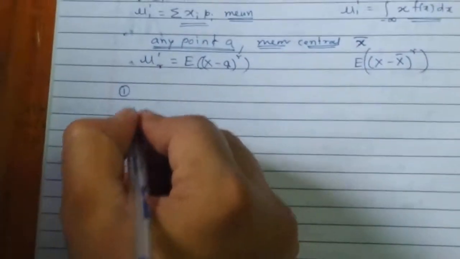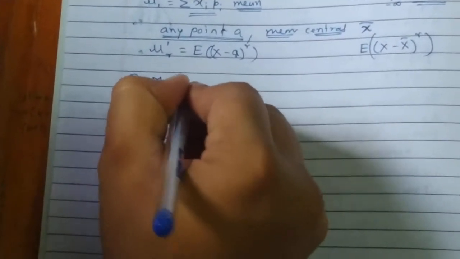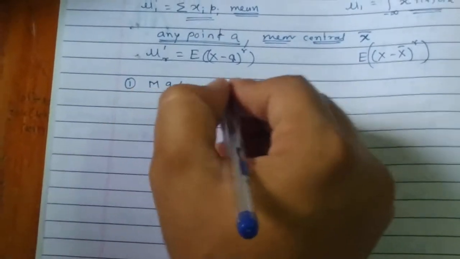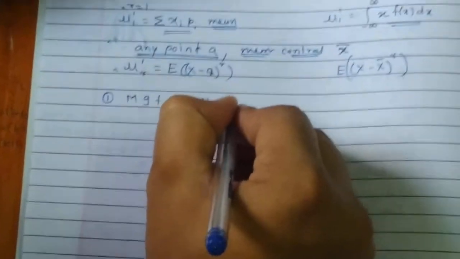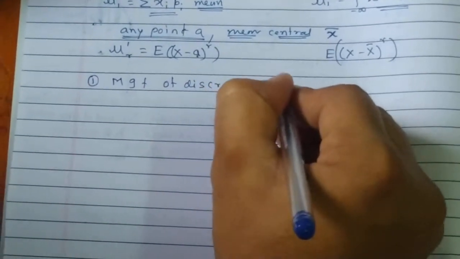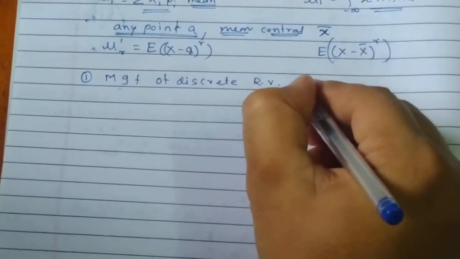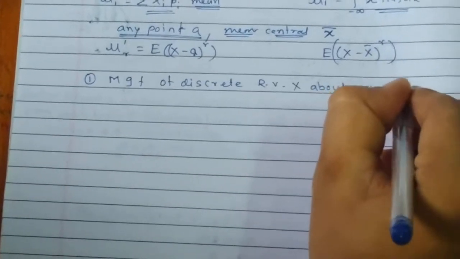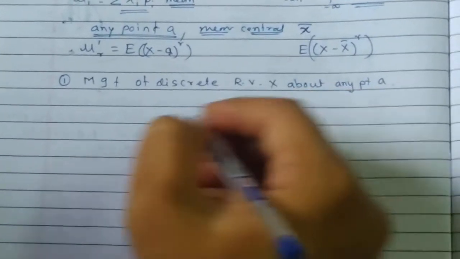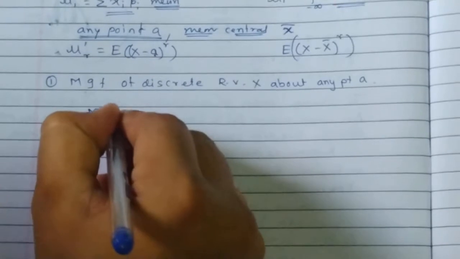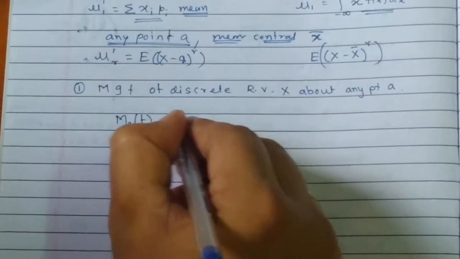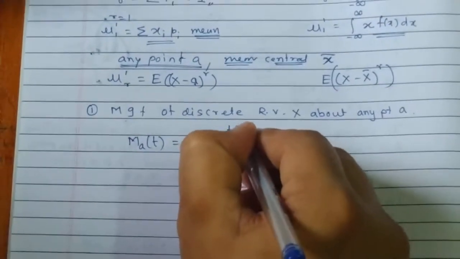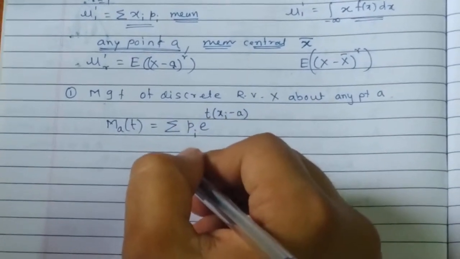The moment generating function, usually called the MGF, of a discrete random variable x about any point A is usually denoted by M_A of t, and it is given by summation pi into e raised to t into (xi minus a).